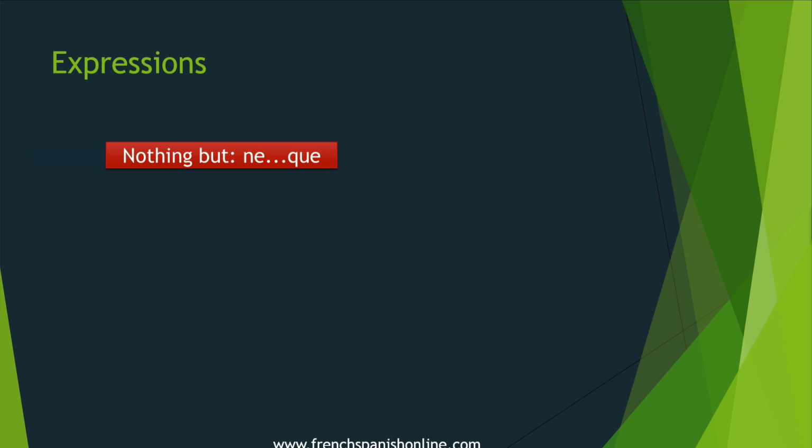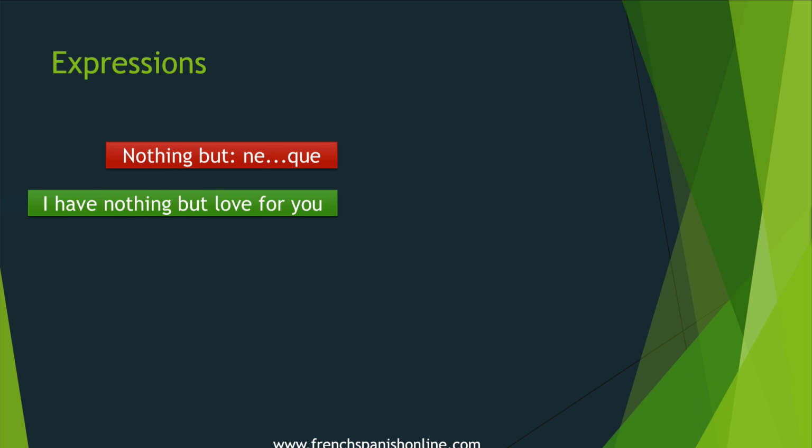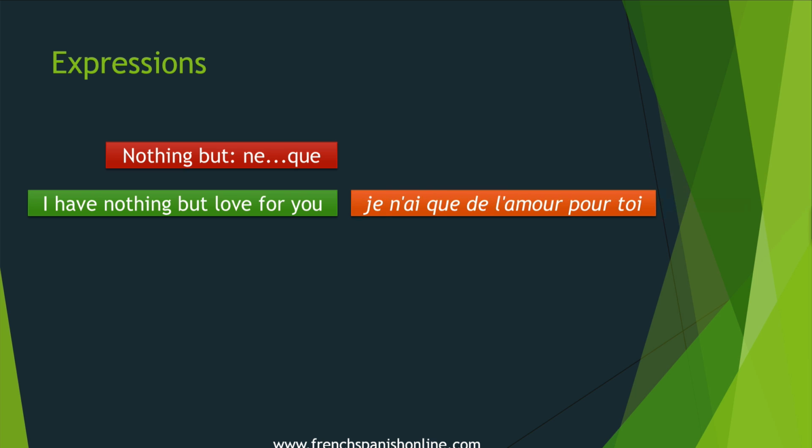More expressions. Nothing but. In French, nothing to do with nothing. We say ne and que. I have nothing but love for you. In French, we will say je n'ai que de l'amour pour toi. So N apostrophe and que. Je n'ai que de l'amour pour toi to translate nothing but.